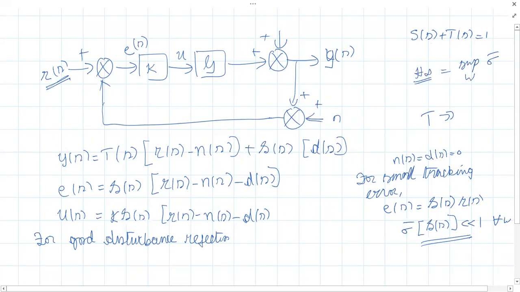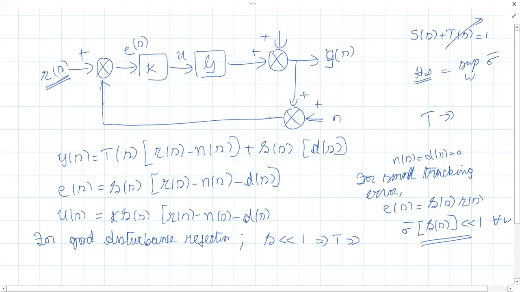If T is large, S has to be small. Are you following what I'm saying?